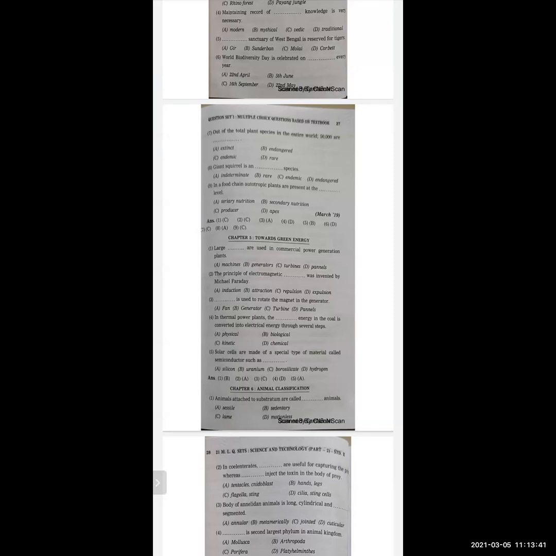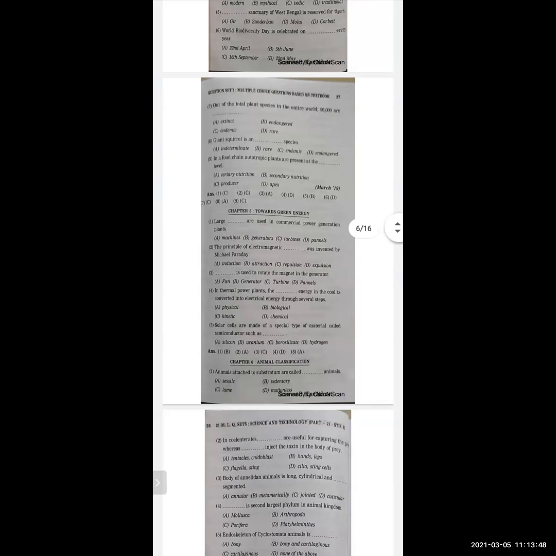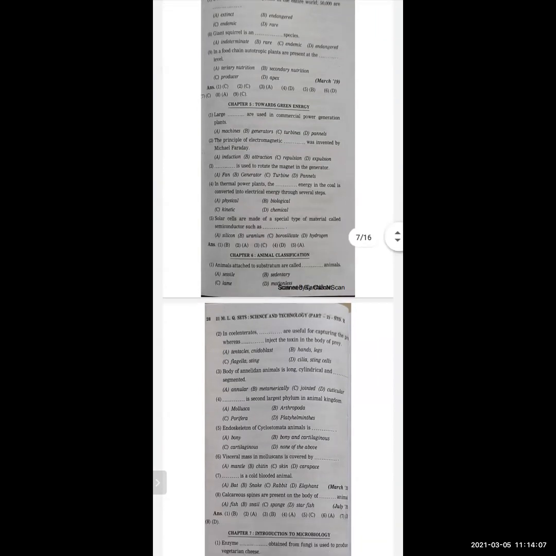Now, chapter 6, animal classification. Now, animals attached to substratum are called dash animals. First one is sessile, sedentary, lame, motionless. And the correct option is sedentary. Now, next one.